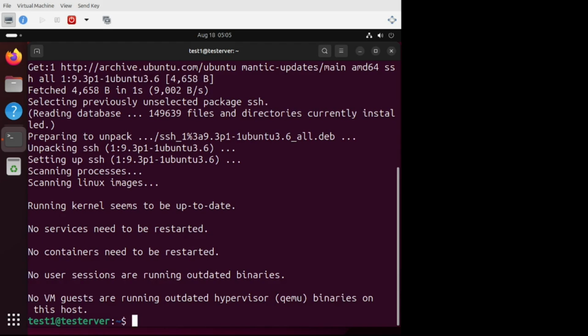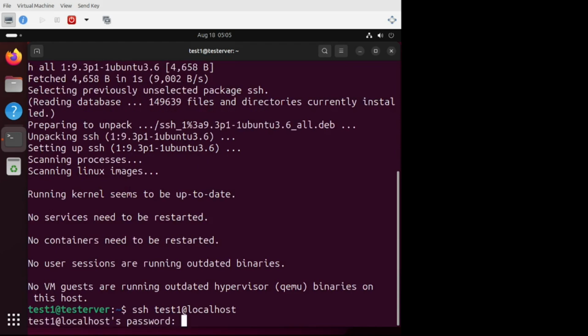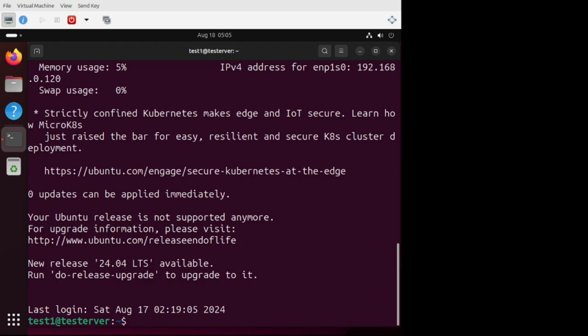Now let us try to log into this machine using SSH. So I'll say ssh test1 at localhost. That's it. So SSH was able to log me into the system. It can work over network also.